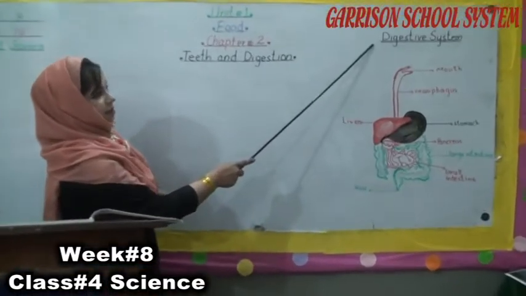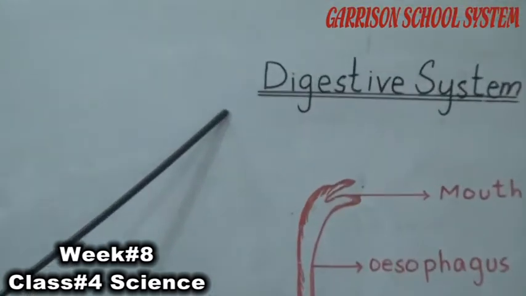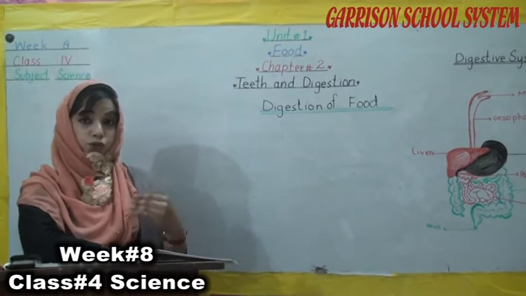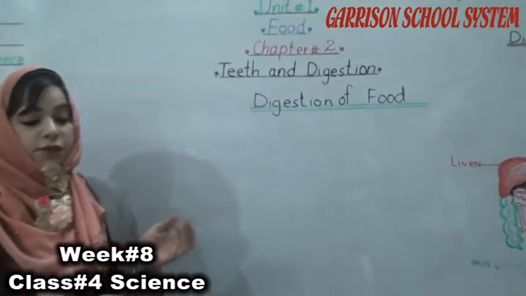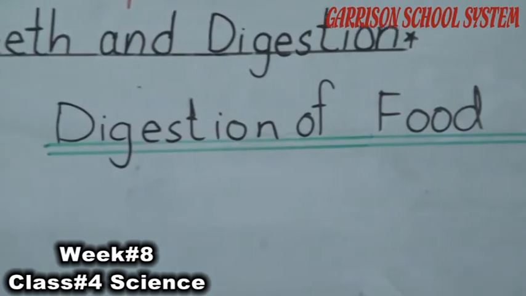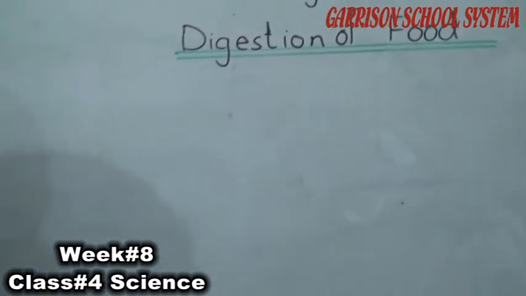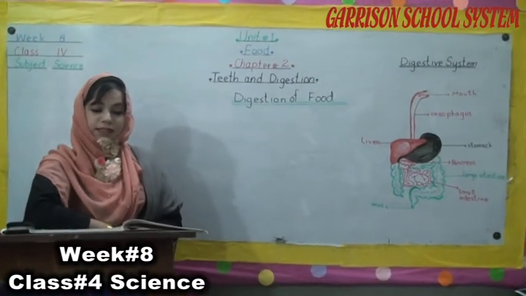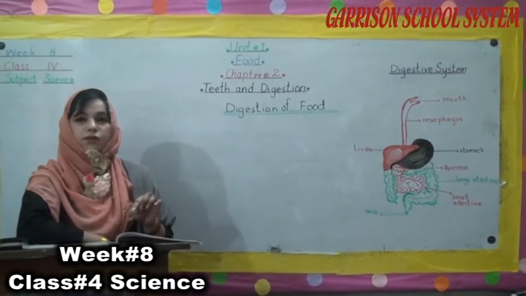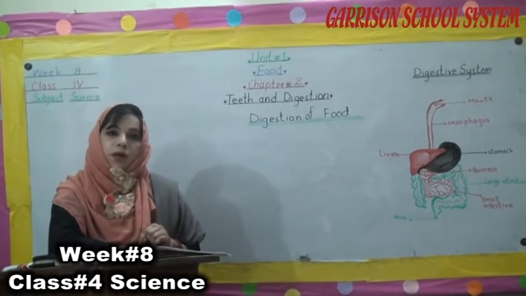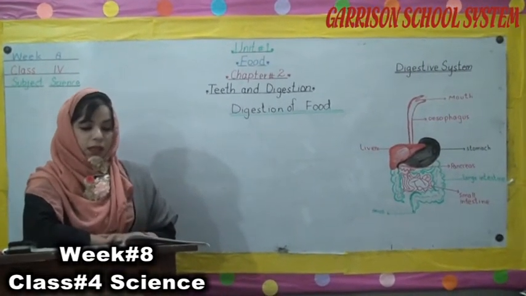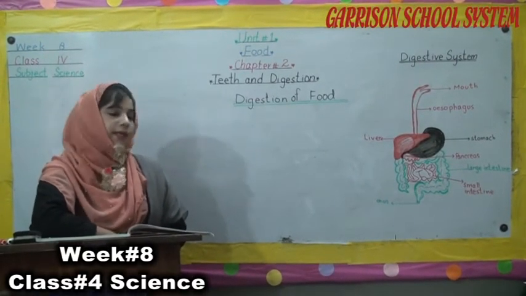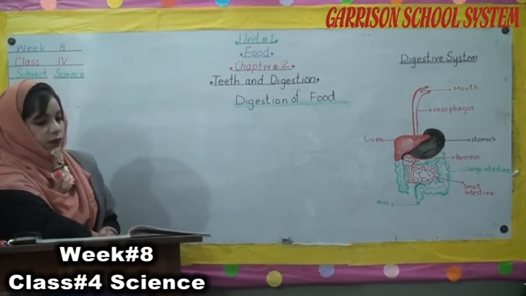Now the topic is digestive system. Food is used by our body to get energy, to do work and for growth. But the food we eat cannot be used as it is. It has to be broken down into simpler and soluble form. This simple food then can dissolve in the blood and be carried to all parts of the body. This process of breaking down of food into simpler and soluble form is called the digestion of food.